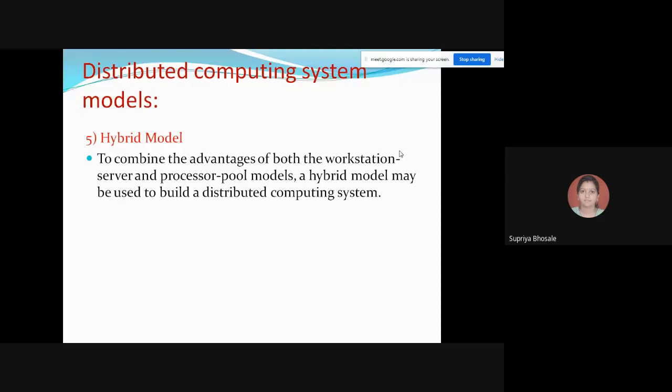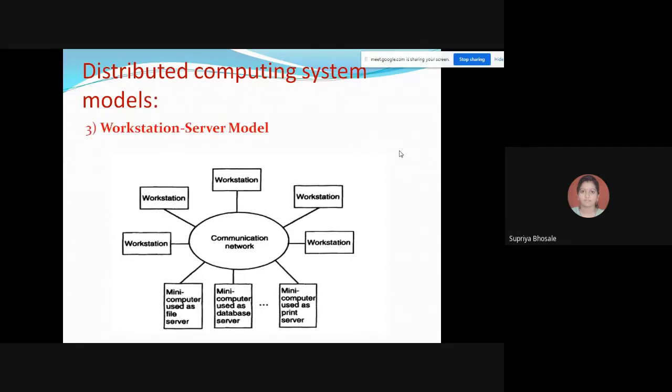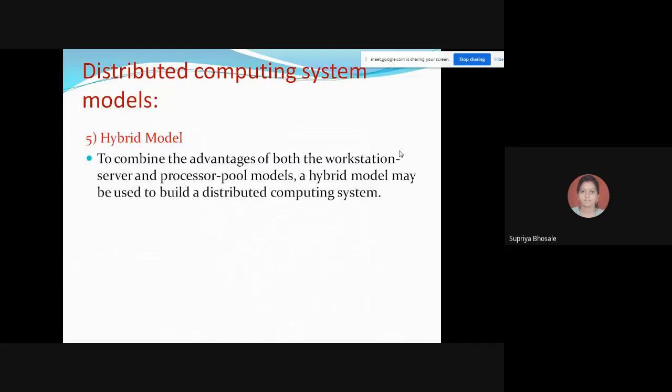And finally, the hybrid model, that is the combination of two models, that is the workstation server and processor pool model. So from the first four, that is the mini computer model, workstation, workstation server, and processor pool, out of these four, any two or one can be asked for your exam.